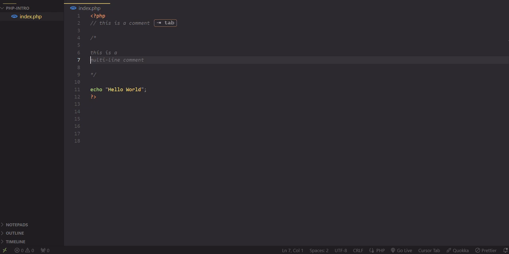Now for the homework. You will see the homework in the description as well. I will say it as well. We need to install Laragon and create a PHP file. We need to modify the script to print your name instead of hello world, and then research different PHP versions and their features as well, just Google, and check what's going to happen. In the next lecture, we will talk about variables, data types, and operators. And of course, let me know if you have any questions.